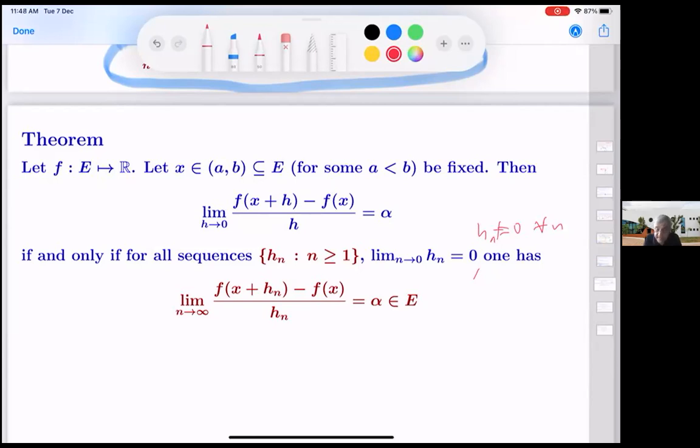And just now the proof I had written was: if the limit does not exist, then we can get hold of a sequence which will violate this. That's it. That's the proof.